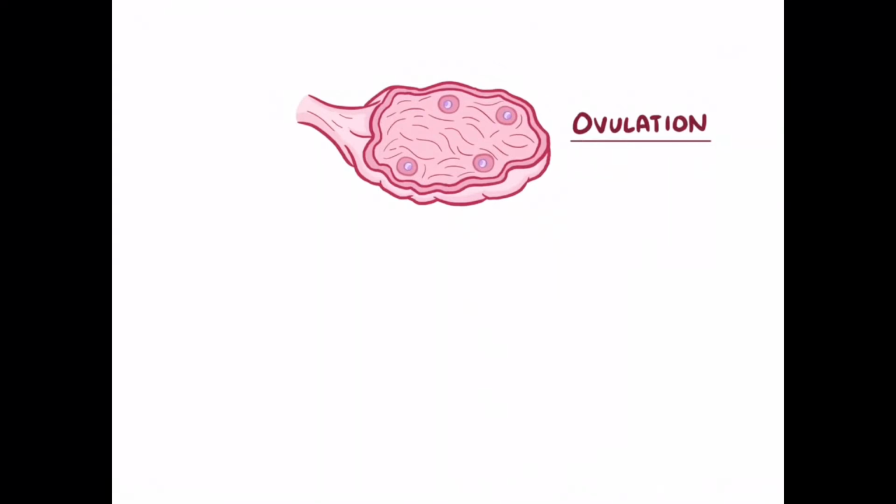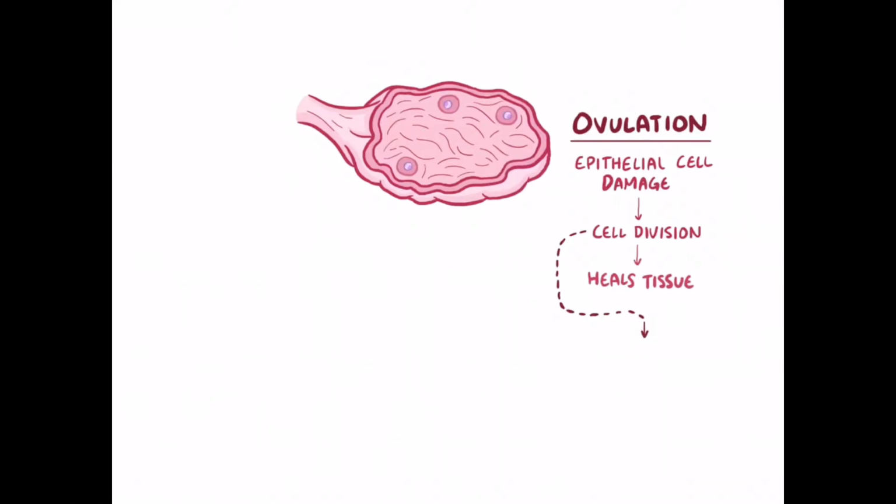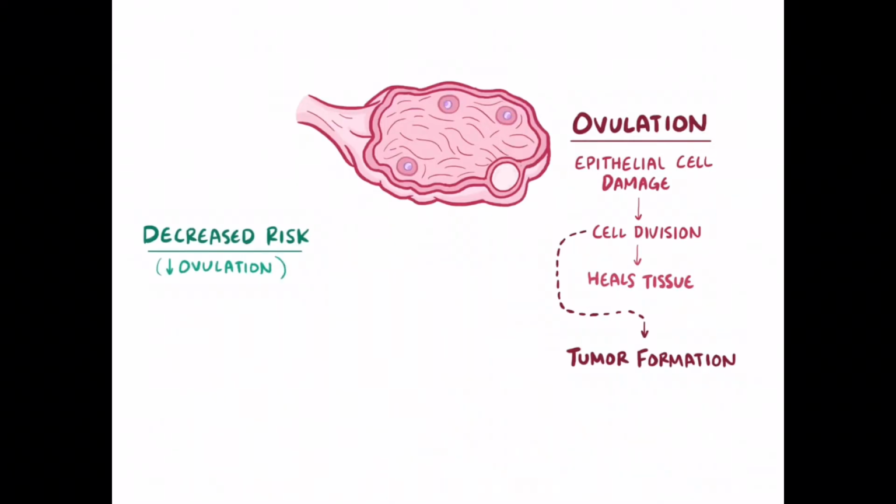So during ovulation, the follicle ruptures and releases an egg, which inadvertently leads to epithelial cell damage. To fix that damage, the epithelial cells have to undergo cell division to replace and heal the tissue. Each time cells divide, there's a chance of a mutation and the possibility of tumor formation. And this means that with more ovulatory cycles, there's an increased risk of tumor formation. So things that are associated with a decreased risk of ovarian cancer include things that reduce the number of ovulatory cycles, like pregnancy, breastfeeding, and oral contraceptive use.